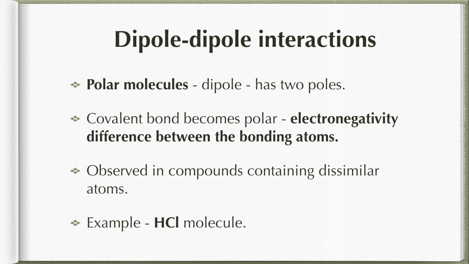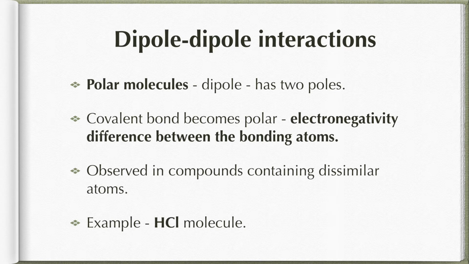As a result, a charge is created on chlorine as well as on hydrogen. This is said to be a dipole. So polar molecule, hope you understood. The ones which have separation of charges are said to be polar molecules, and polar molecules do have dipoles.